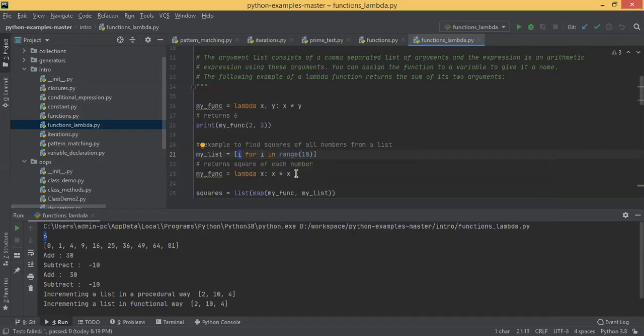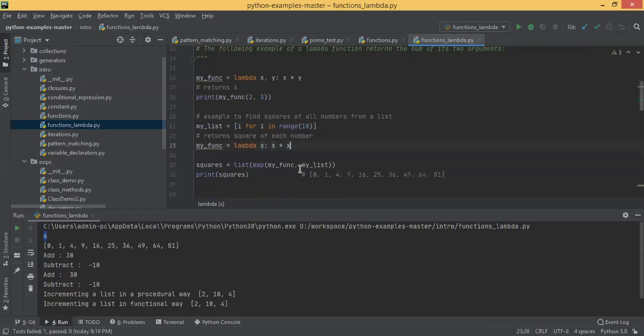Okay. Now what you did, you have defined a function lambda x colon x times x, that means you are calculating the square of that number. And then you are saying squares. Then see here is a different syntax. It's a little tricky syntax, and these are worth knowing.